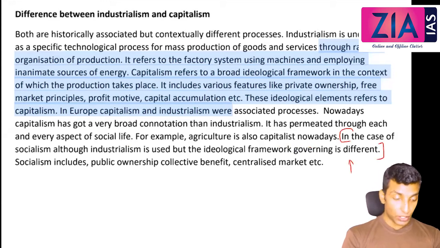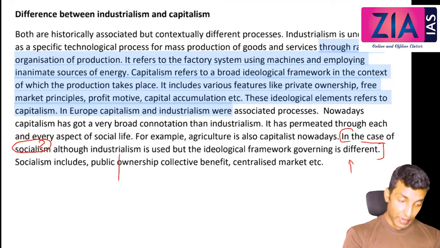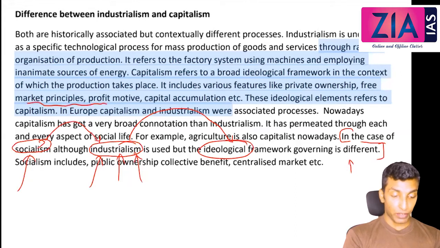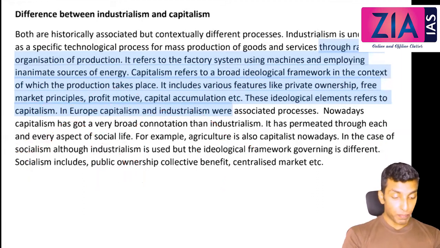See, in the context of socialism also, industries are there. When industries are there, when machines are there, when inanimate sources are used to produce, then it is industrialism. So in socialism also, industrialism is there, but what is different? The ideological framework is different. Profit motive and capital accumulation are not there. It is for the well-being of all the people. Socialism includes public ownership, collective benefits, centralized market, etc.